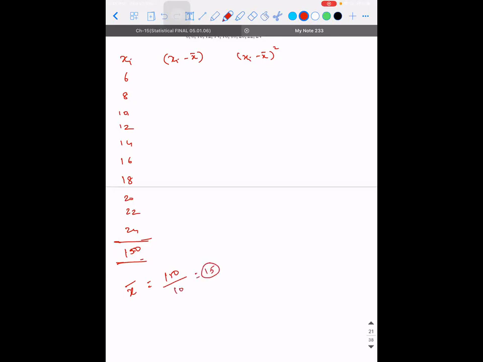So the average is 15. Now how much is this? 9, 7, 5, 3, 1, 1, 3, 5, 7, and 9. Correct? So this will be 81, 49, 25, 9, 1, 1, 9, 25, 49, and 81. Tell me the sum of this.